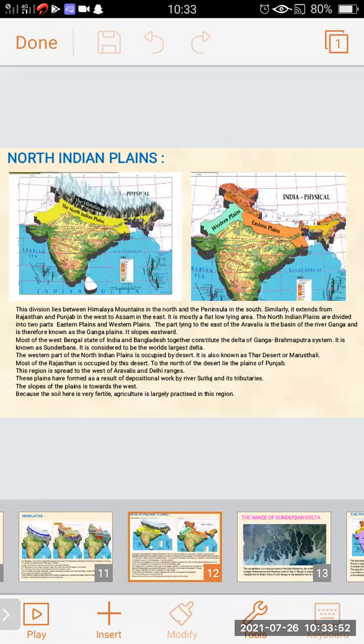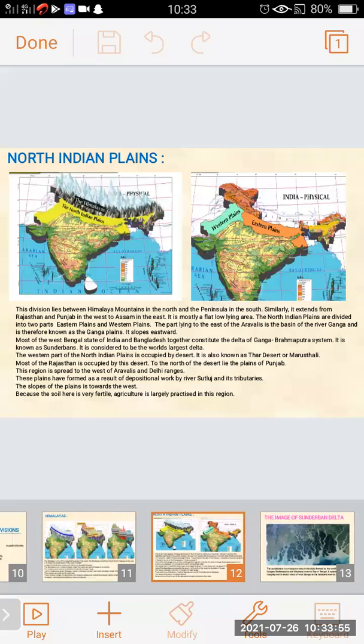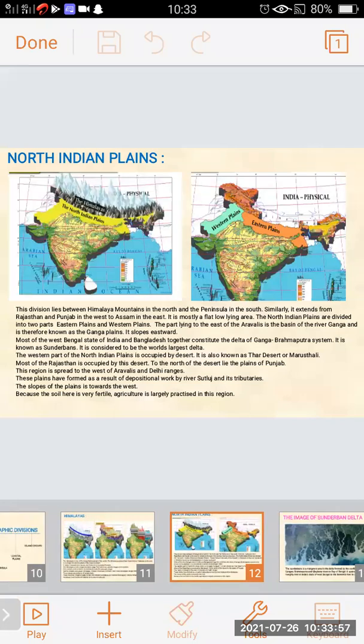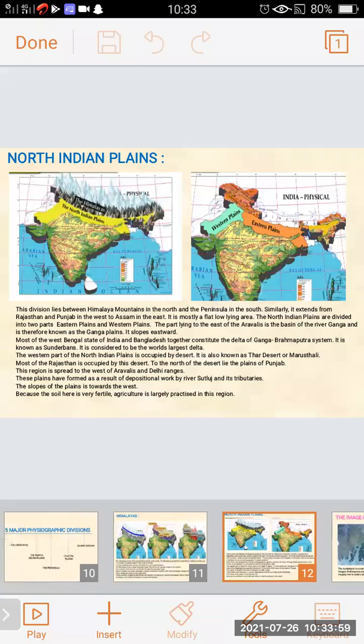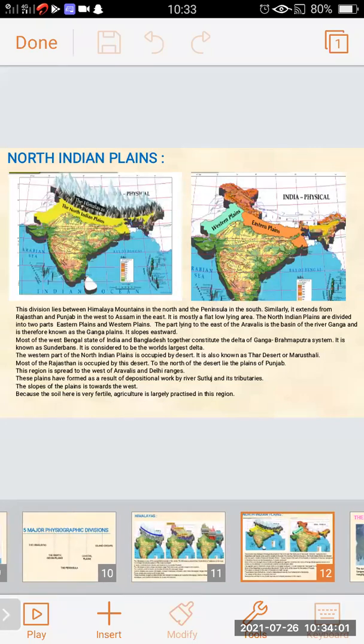So in this way, we have studied the North Indian Himalayas and the North Indian Plains. In the next period, we will study the further physiographic divisions of India.